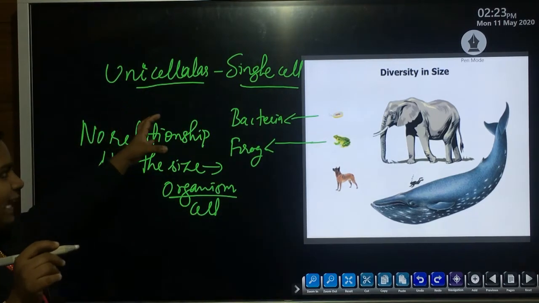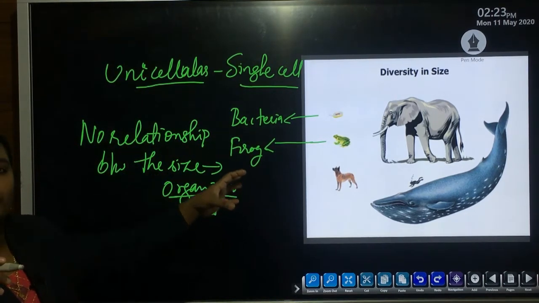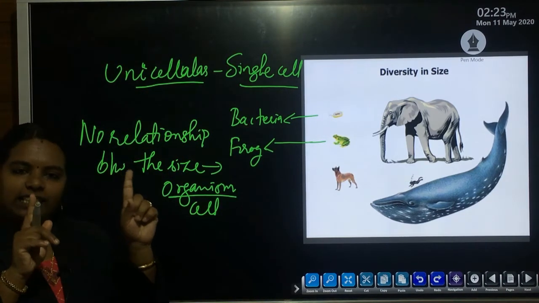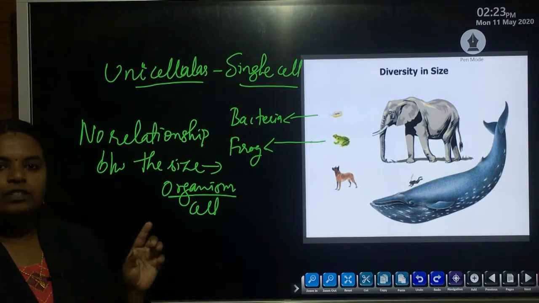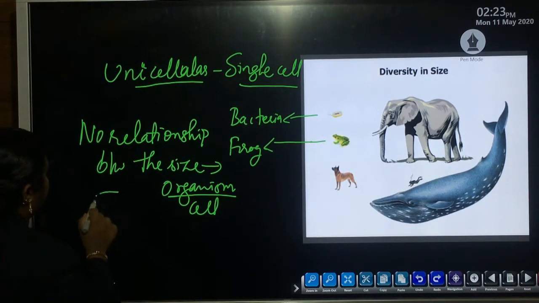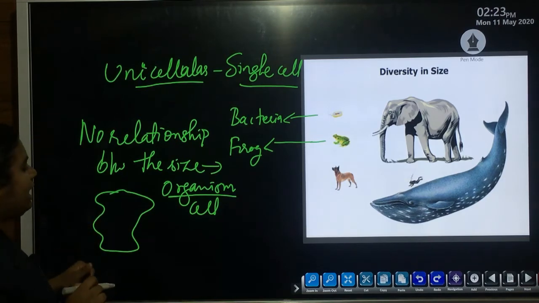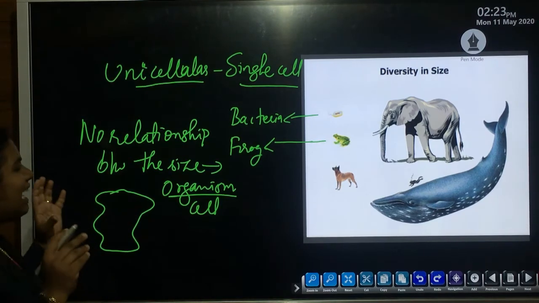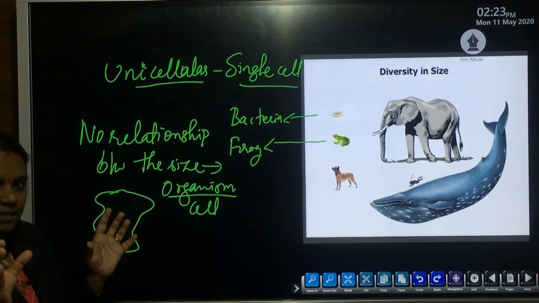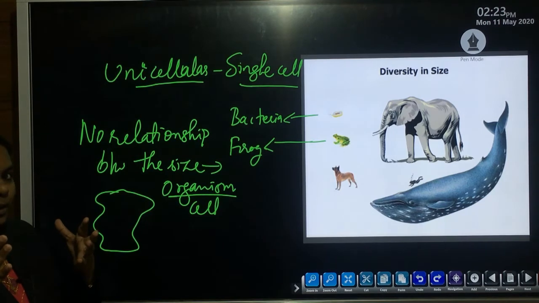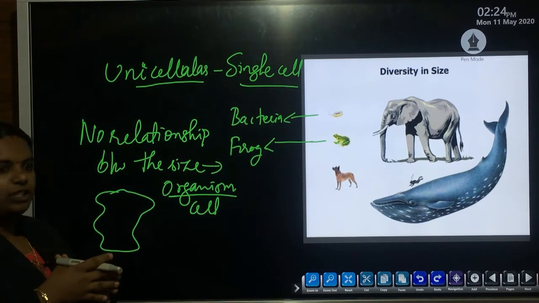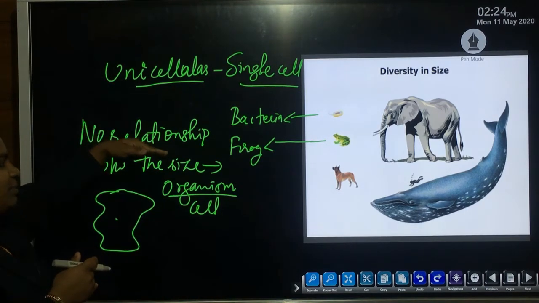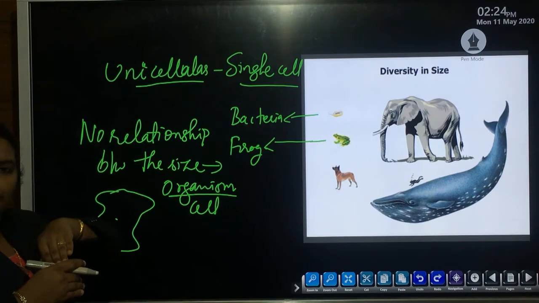So, in case of unicellular organism, since their body is made up of only a single cell, suppose in case of amoeba, if the single cell is having large size, then the organism's body also has bigger size. So, in case of unicellular organism, they have a relationship between the size of the organism as well as the size of the cell.